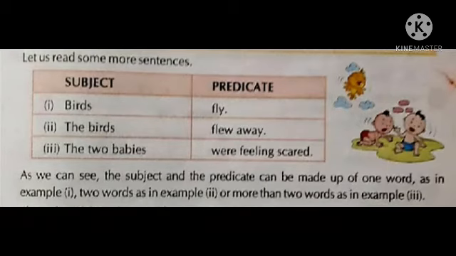As we can see, the subject and the predicate can be made up of one word, as in example 1, two words, as in example 2, the birds, or more than two words, as in example 3, like the two babies. So the subject can take one word, two words and more than two words. Is it clear?